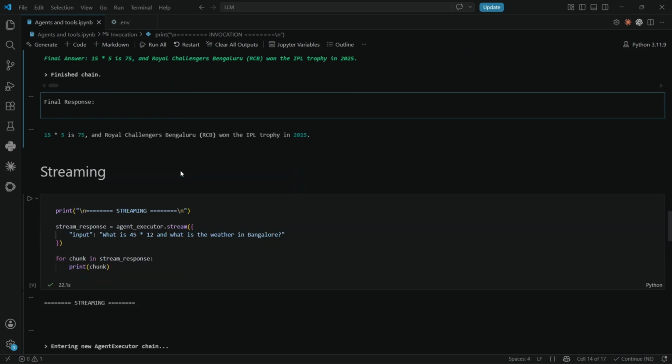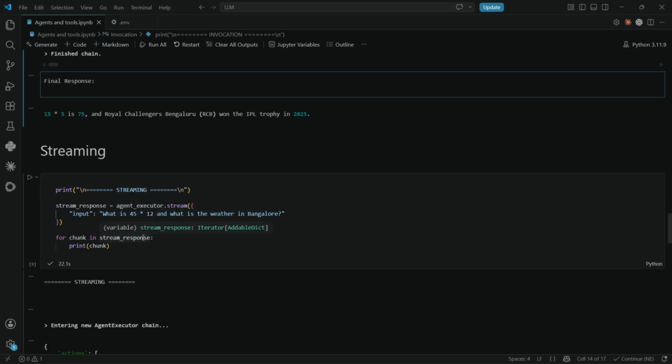And getting into stream, invocation and streaming both do the same work, but invocation gives the whole response after completing the processing. The LLM gives the final response in the invocation. In streaming, it gives the answer step by step. Whenever you ask a query to ChatGPT, it gives the answer line by line or sentence by sentence, and that is the way streaming works.